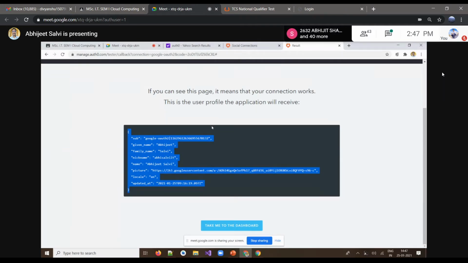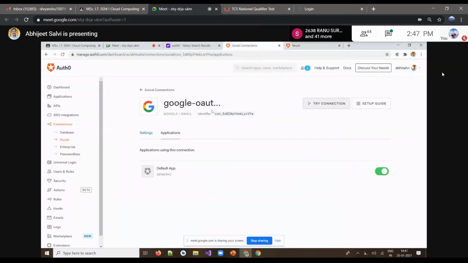This is the way we authenticate any user, and we can integrate these details in our application also to authenticate that particular user, so without re-registering or signing in, we can access those details from this portal called Auth0.com.